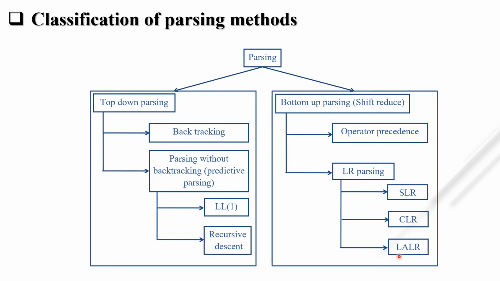So in top-down parsing, before we see these two methods, that is backtracking and predictive parsing without backtracking, first we learn how to remove left recursion and left factoring from a grammar, because a top-down parser cannot handle left recursive and left factored grammar. So first we see how to remove left recursion from a grammar and how to perform left factoring on a grammar. Then and only then we are going to learn all these methods of top-down parsing. Okay, so let's proceed with the left recursion and left factoring of a grammar.